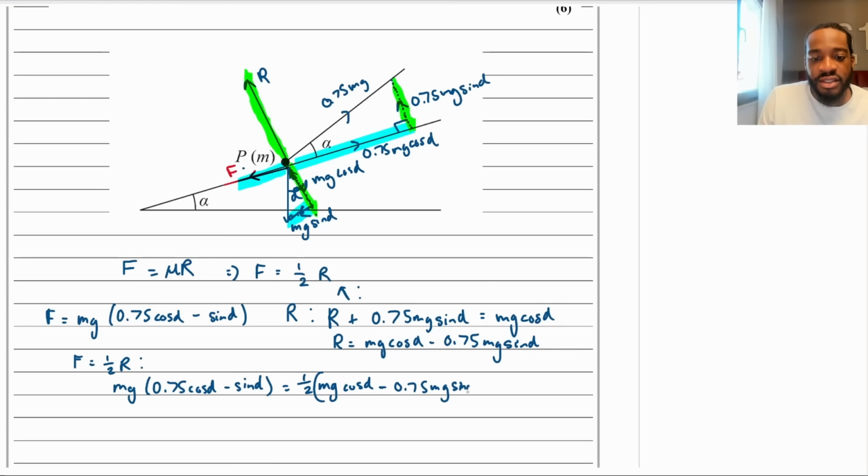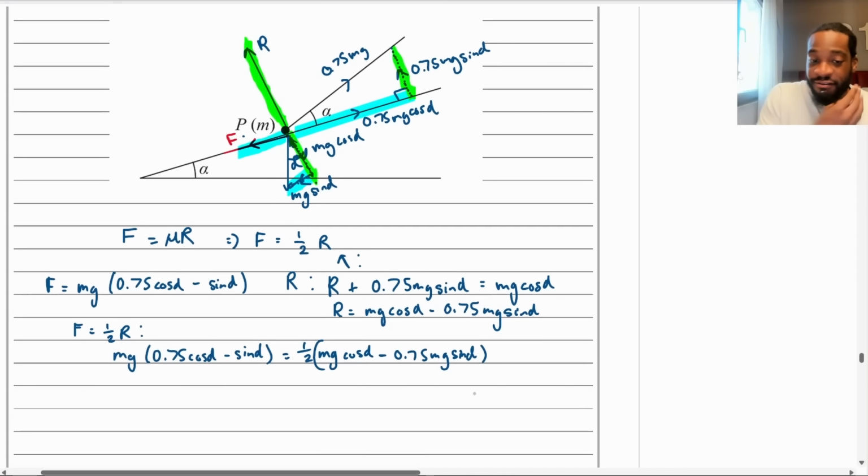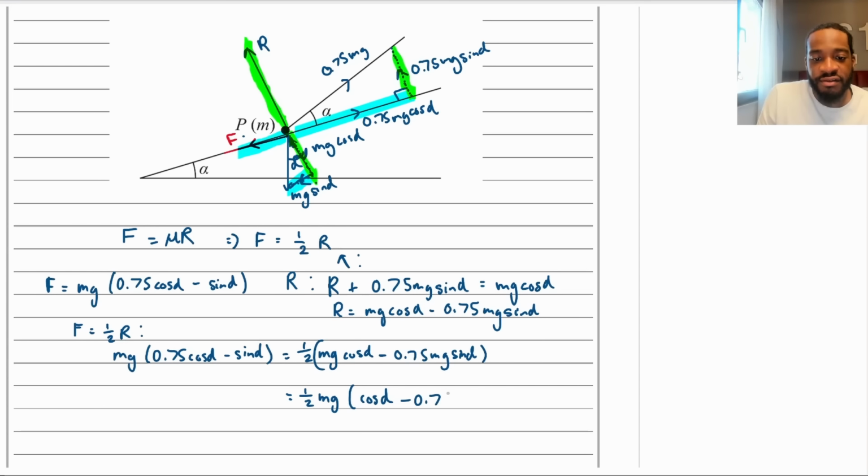To be fair, it would probably be better if I factorize out that mg because it can cancel, isn't it? So I'm going to write it like this: 1/2, and if I take out the mg, it will leave me with cos alpha minus 0.75 sine alpha, wouldn't it? Like that.